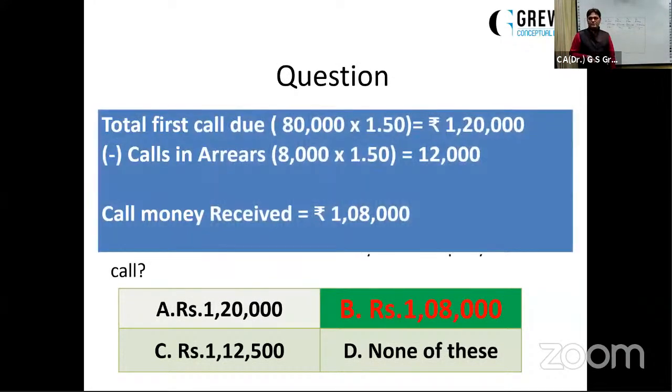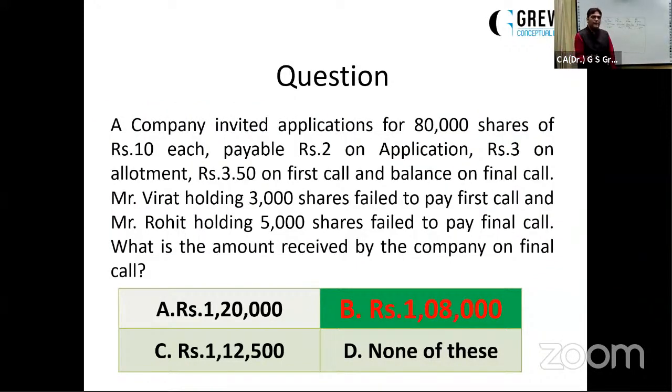Virat was having how many shares? 3,000 shares. If he failed to pay the first call, he won't have paid the final call either. So Virat having 3,000 shares and Rohit having 5,000 shares, they haven't paid the final call. So final call was not received on 8,000 shares.